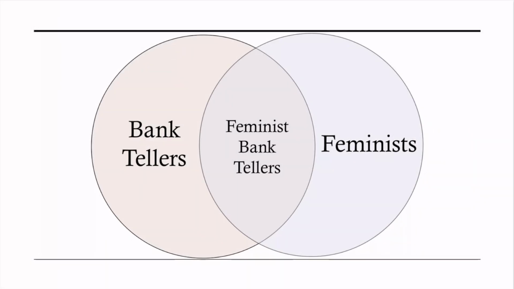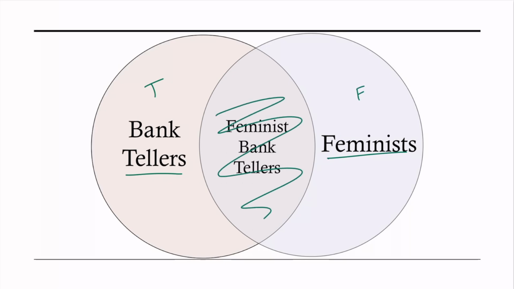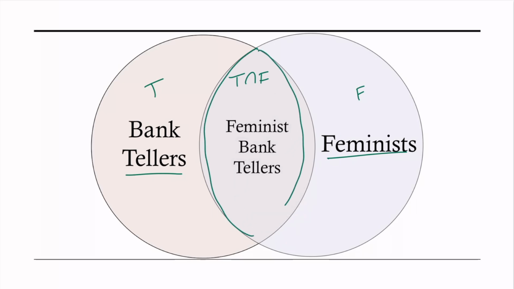Let's draw this out. On the left, we have the circle of all bank tellers. We'll call that T. And on the right, we have a set of all feminists. We'll call that F. This middle section is the set that is the intersection of T and F. Now it's clear from this picture that the intersection can never be larger than either of the circles on its own. Yet the conjunction fallacy tricks us into thinking that it is.